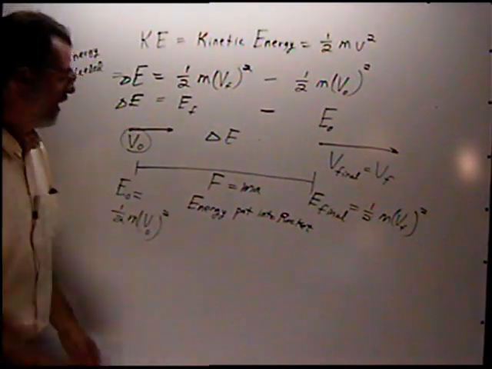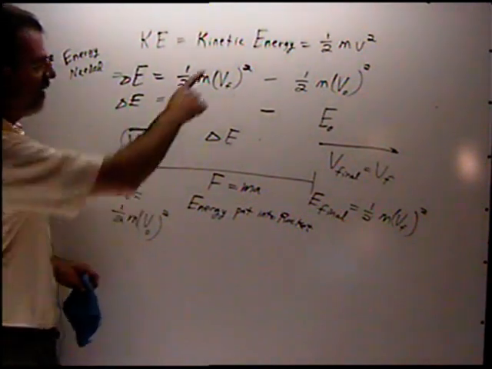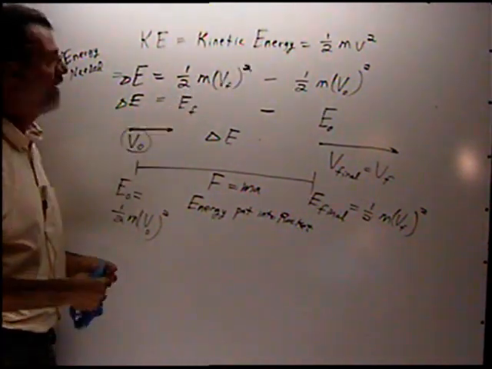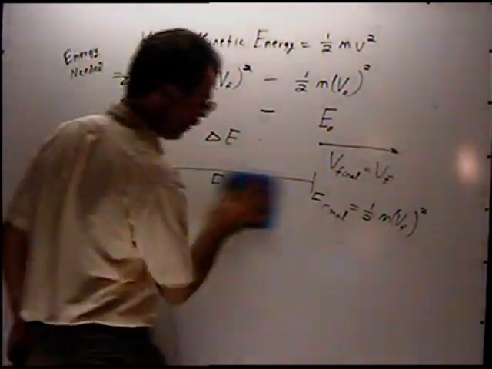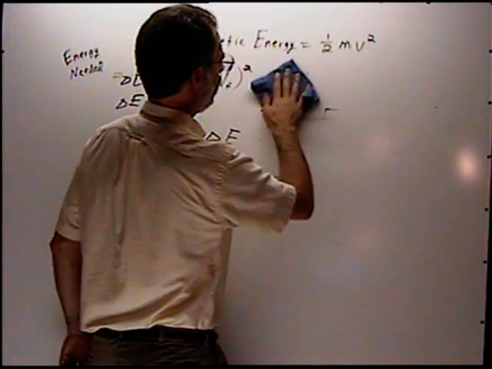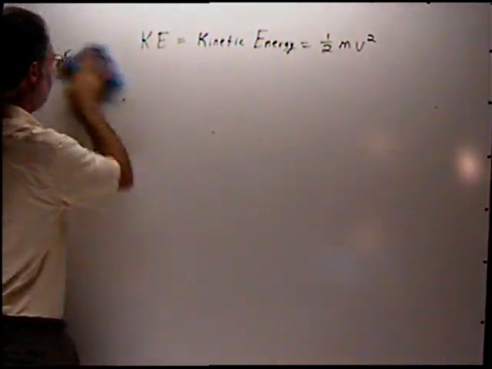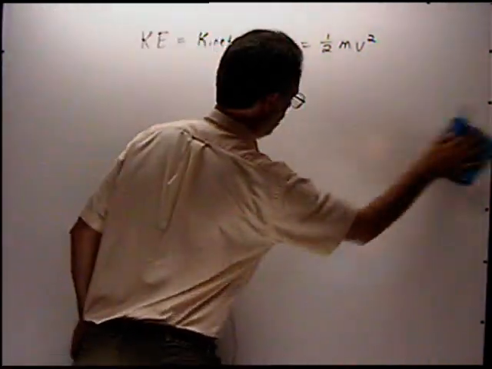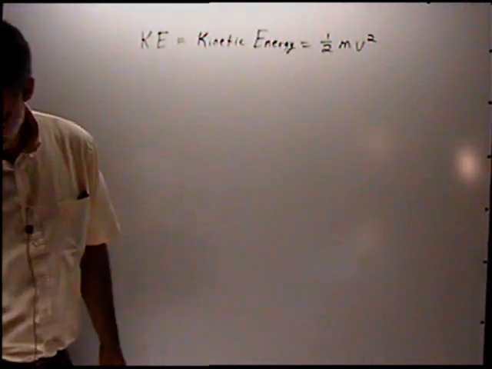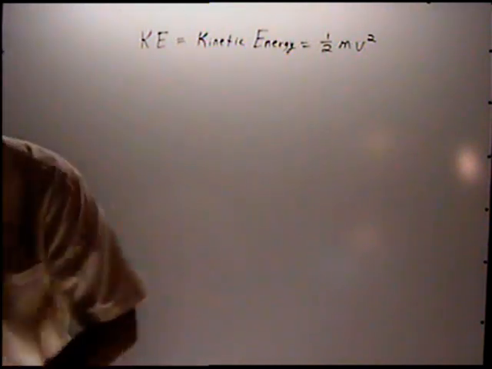This may be rather fast, but I hope you understand how we have derived this 1/2 mv squared as being the kinetic energy. What I'm now going to do, just real quickly, and if I lose some of you, I'm sorry, but just for completeness' sake, it might be fun to do this, is to derive the same equation, but with the idea that the force actually is not constant.